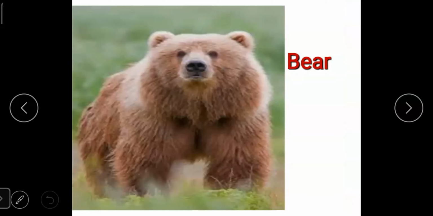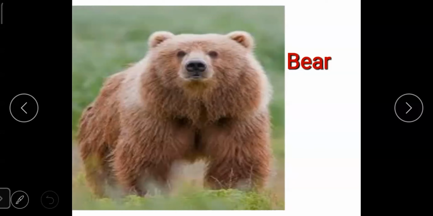The next animal is bear. This animal has a lot of fur on its body. Students, this animal is very much familiar with all the children because many of the soft toys can be seen which are made like teddy bears.